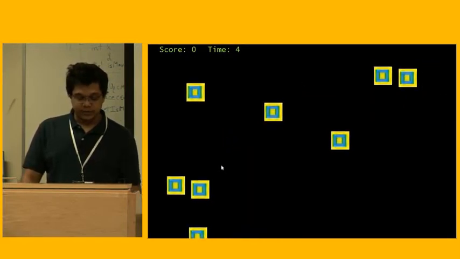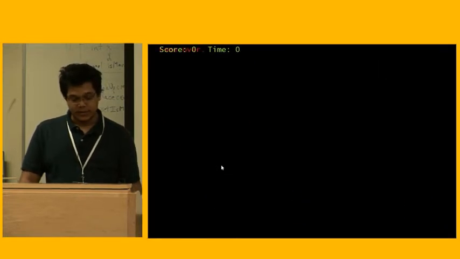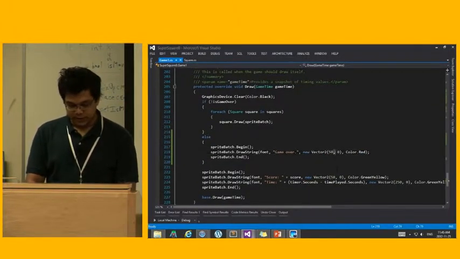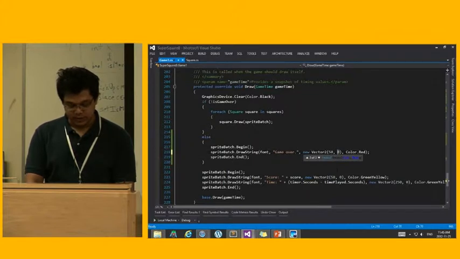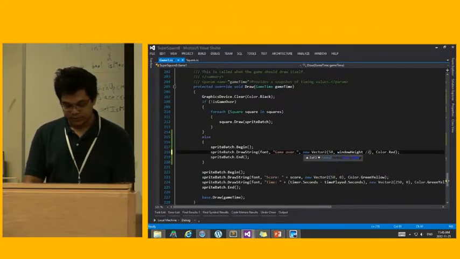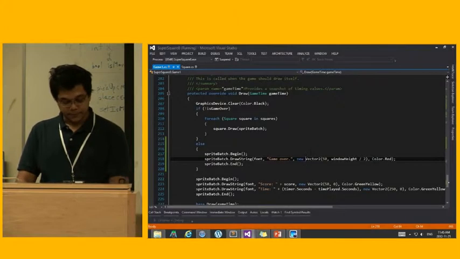But what you should really consider using is some of the Windows 8 APIs, like the message box and whatever. So the game over there is not really great, so I should just do something in the position, X is that, and the Y is window height / 2. So this will appear in the half of the screen, and that will be great. I don't need to show you that, but that's fine.